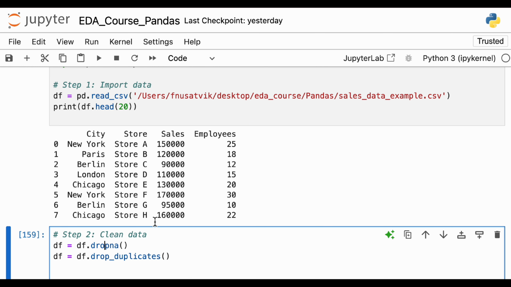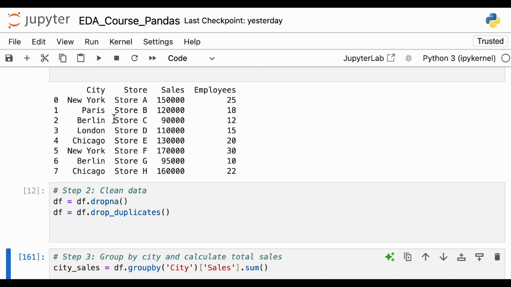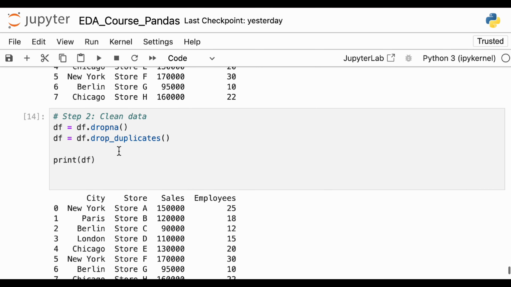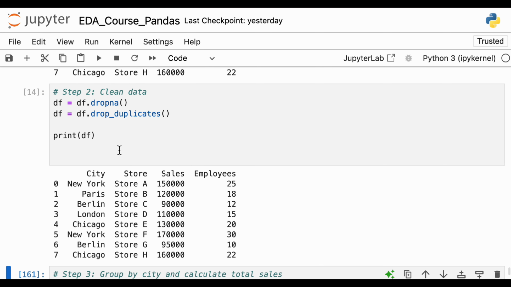There is no blank value, so we don't need to get rid of blank values here. So drop duplicates here, and NA is not there, so you don't need to specifically do that. Now if I run this, let me just print df and see what it comes with. Okay, so now I am left with this data set.